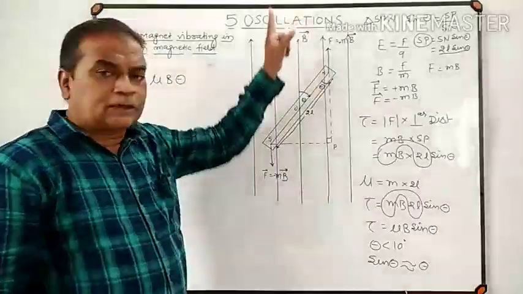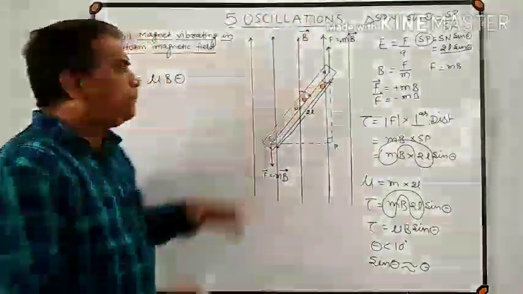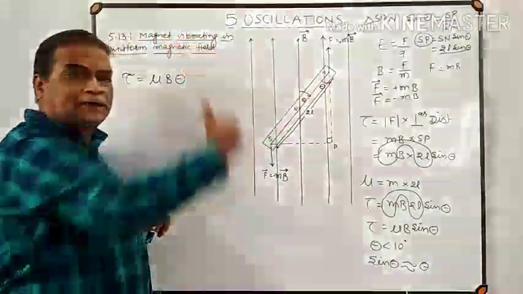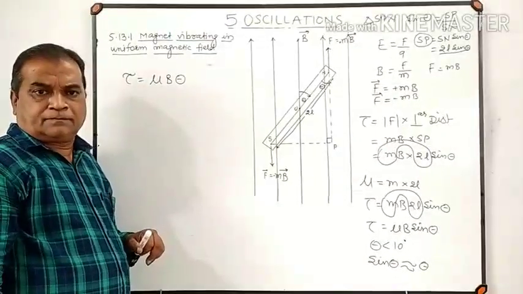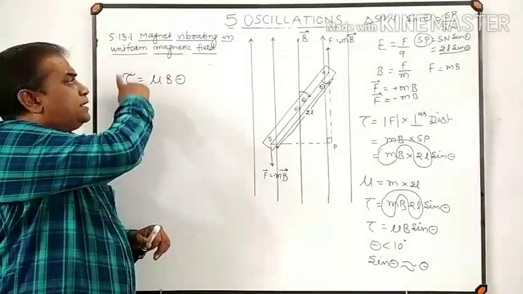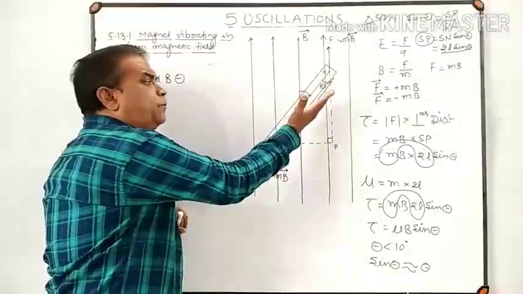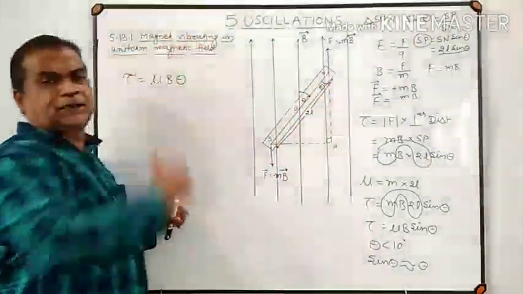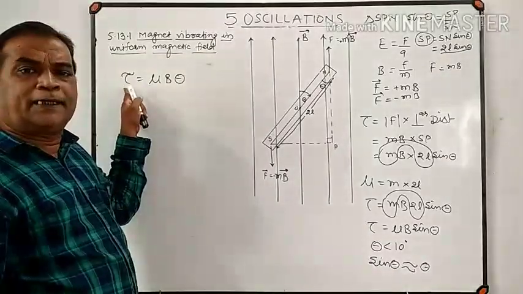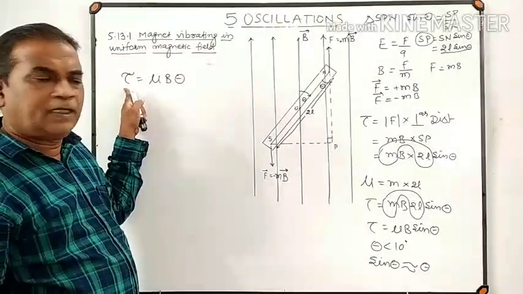Remember, this torque will try to bring the bar magnet back to its equilibrium position. What will this torque do? This torque, which acts on a bar magnet, will try to bring the bar magnet back to its equilibrium position. Hence we call it a restoring torque.